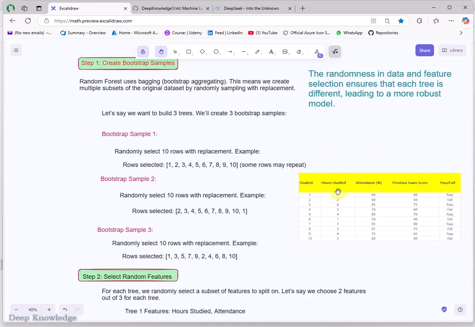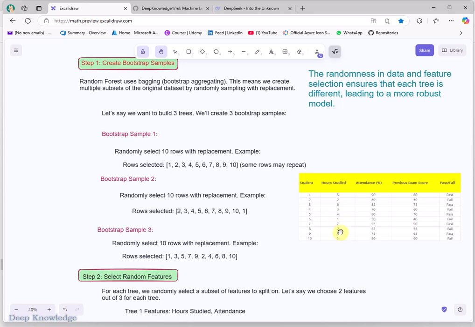For instance, let me just assume I have this hours studied, and let's assume this is empty, a missing value. The decision tree will try to see whether it will be able to classify without this missing value.